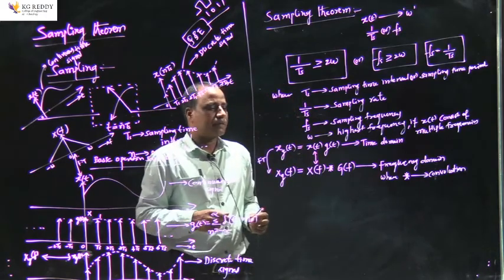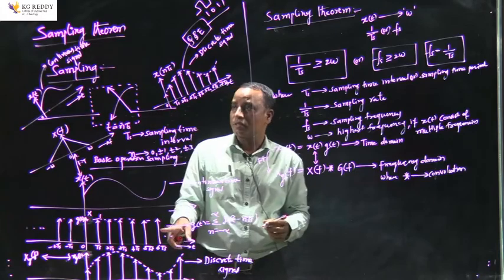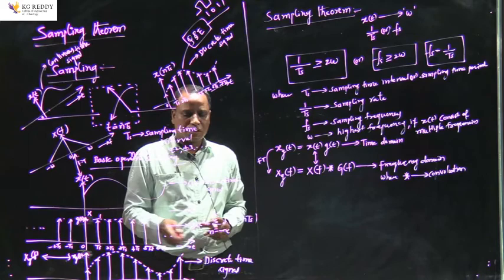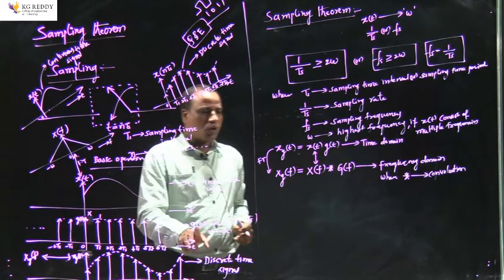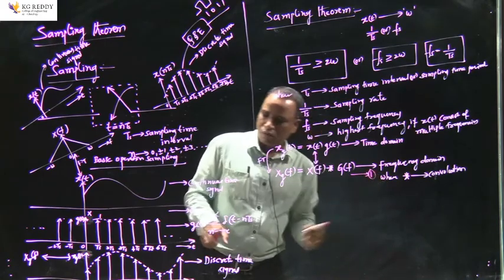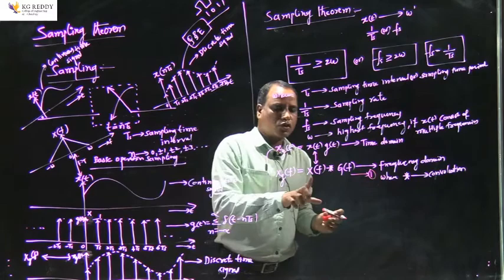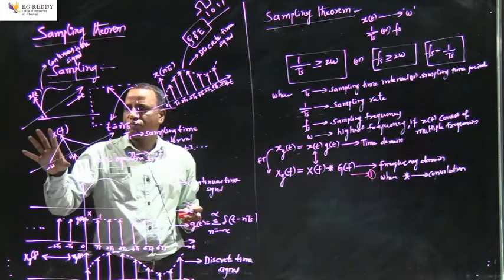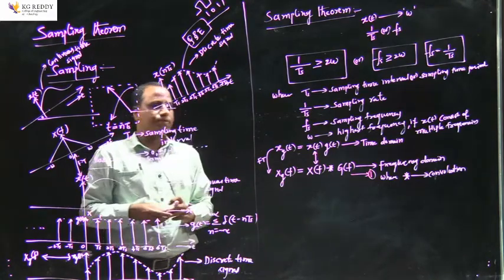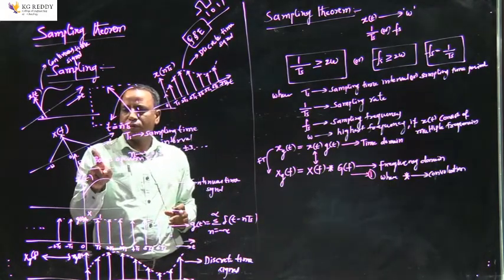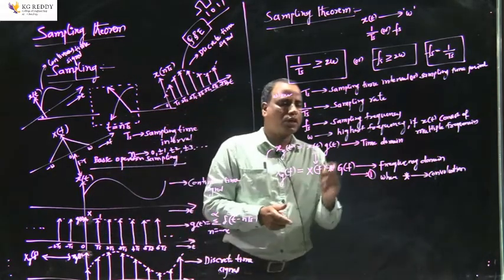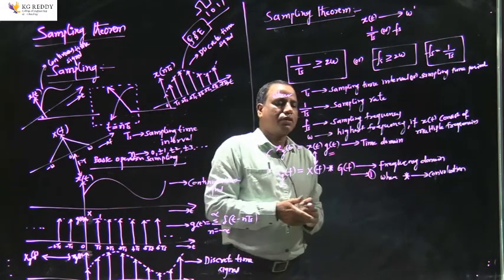In order to understand the spectrum for this signal, if I want to determine the Fourier transform for this particular discrete time signal, I already mentioned g of t. So let us take this as equation 1. Now x of f is known, because we assumed that x of f is this spectrum, since the signal is band limited to omega, as we considered in the sampling theorem statement, and the highest frequency is omega. So we need to determine the Fourier transform for this particular g of t.